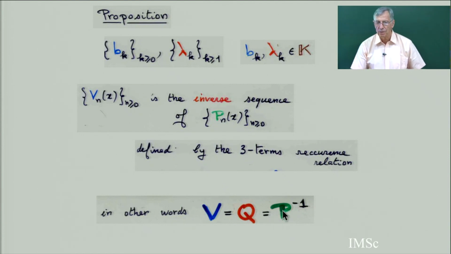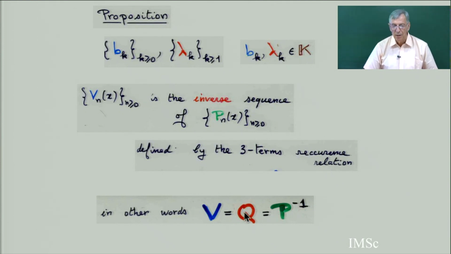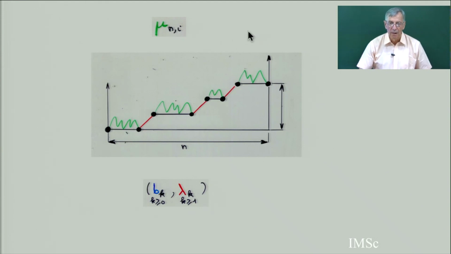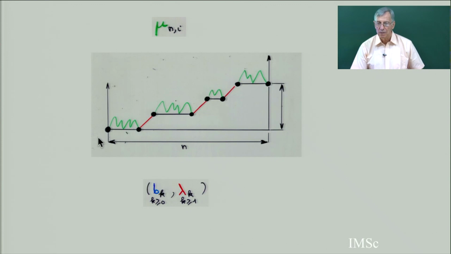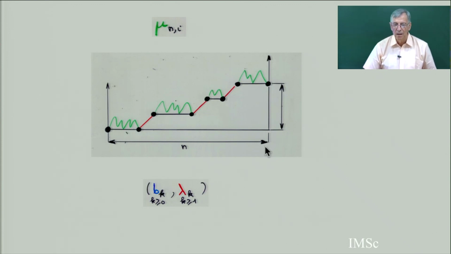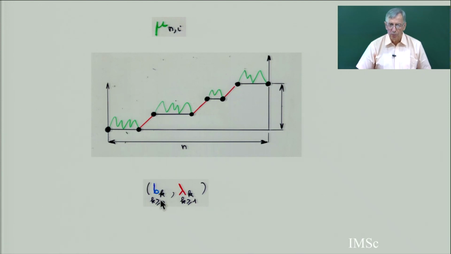So if you take a sequence of orthogonal polynomials, the inverse sequence is just this sequence mu n i. You are taking more general Motzkin paths. The Motzkin paths have length n and finish at level i, with the weight bk lambda k.